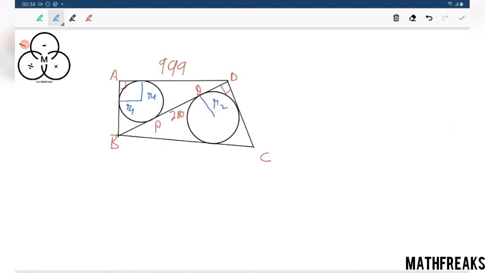Can we say that this is a square? Because this side is R1 and this side is also R1, this is a square. Interestingly, if we do the same for R2, then DQ is also R2.